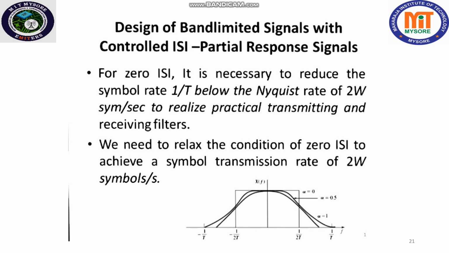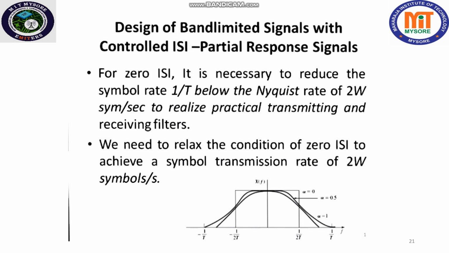For signal design for zero ISI, it is necessary to reduce the symbol rate by 1 by T below the Nyquist rate of 2W symbols per second in order to realize practical transmitting and receiving filters.